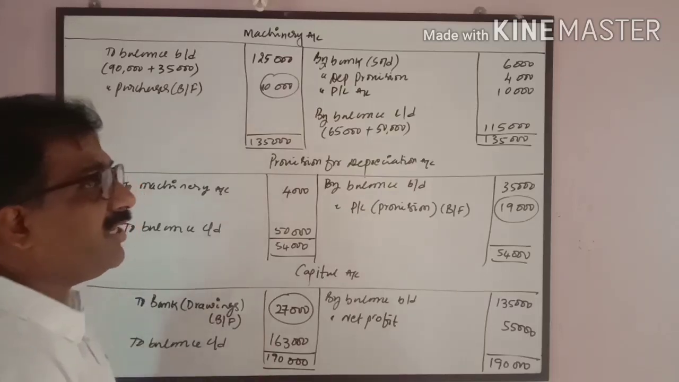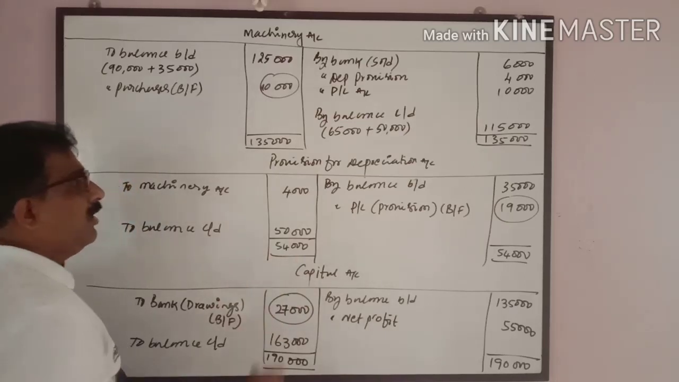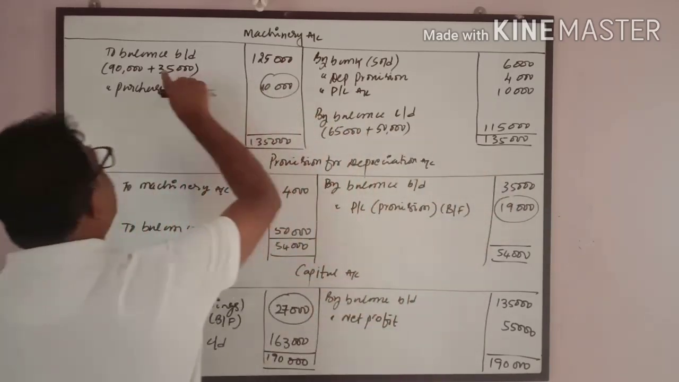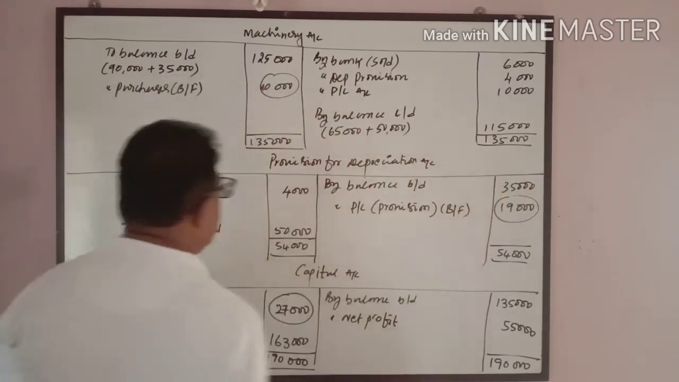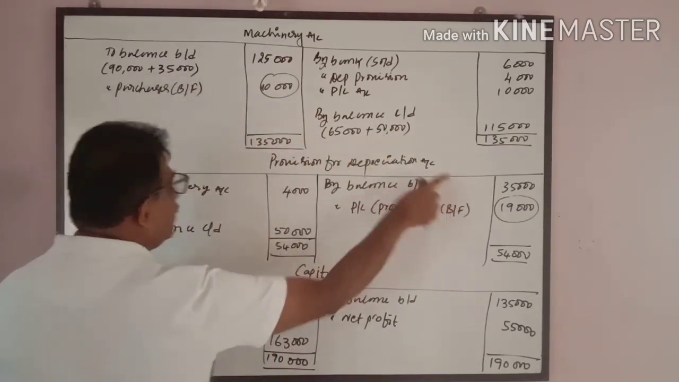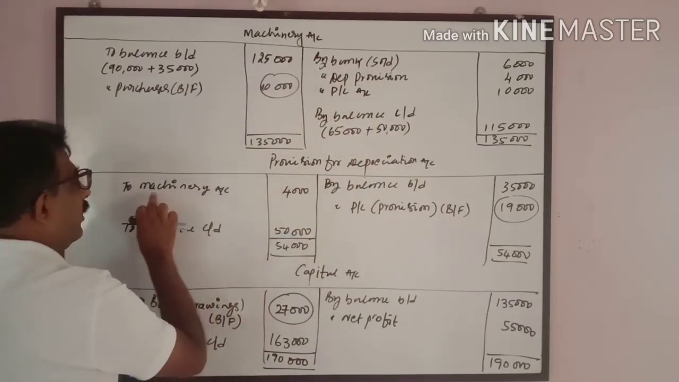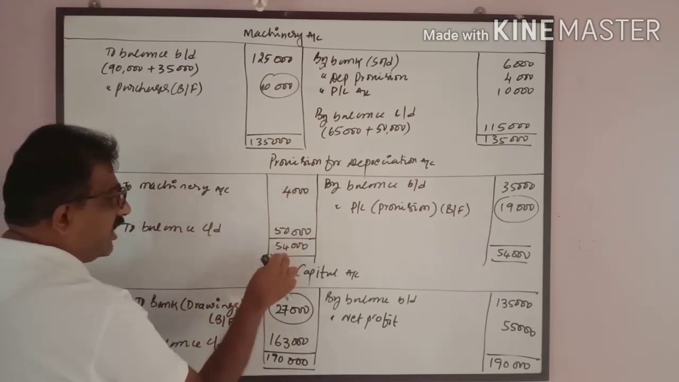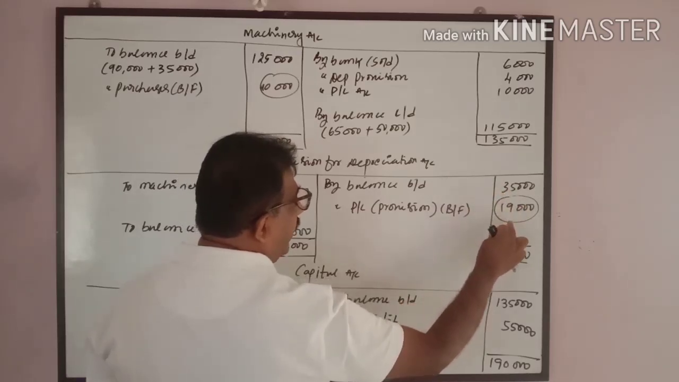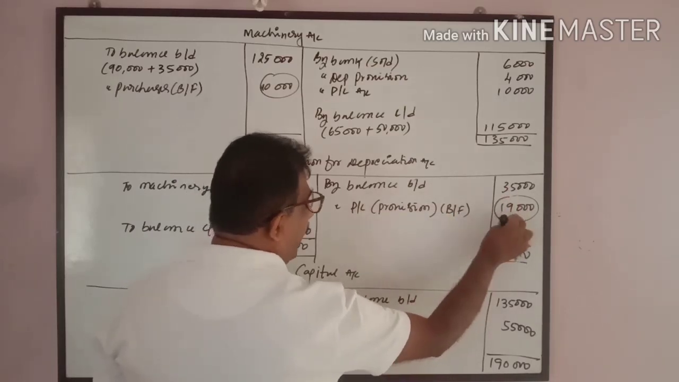After preparation of the machinery account, I have to create a provision for depreciation account to find out the missing value. Opening balance of provision for depreciation on machinery is 35,000, and closing balance 50,000. This 50,000 comes here, this 35,000 comes here. And the provision for depreciation on the sold asset, 4,000, by to machinery 4,000. This side total 54,000 minus this balance 35, the remaining 19,000 is the provision for depreciation made. So this is a balancing figure.